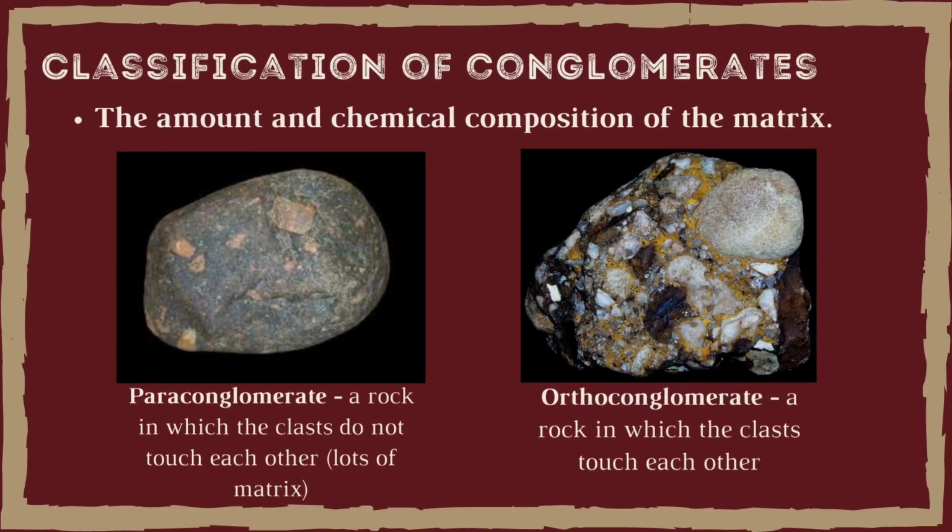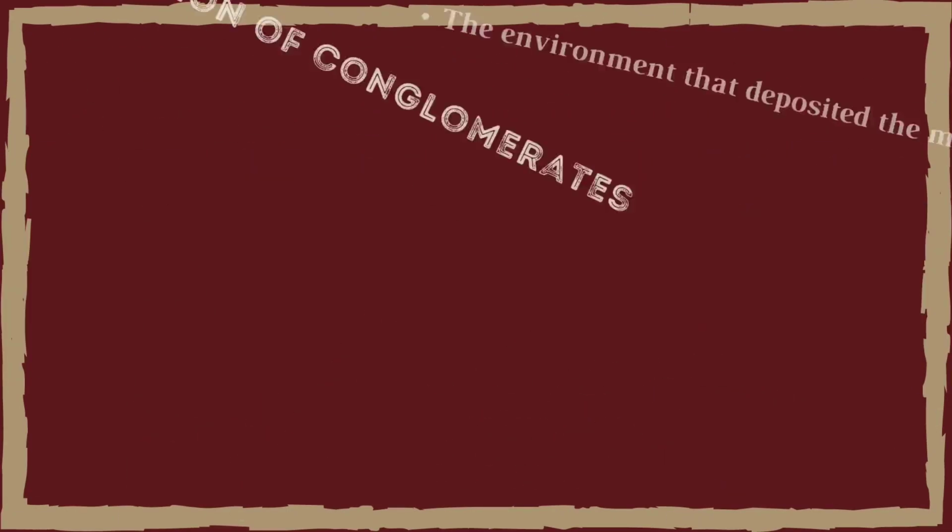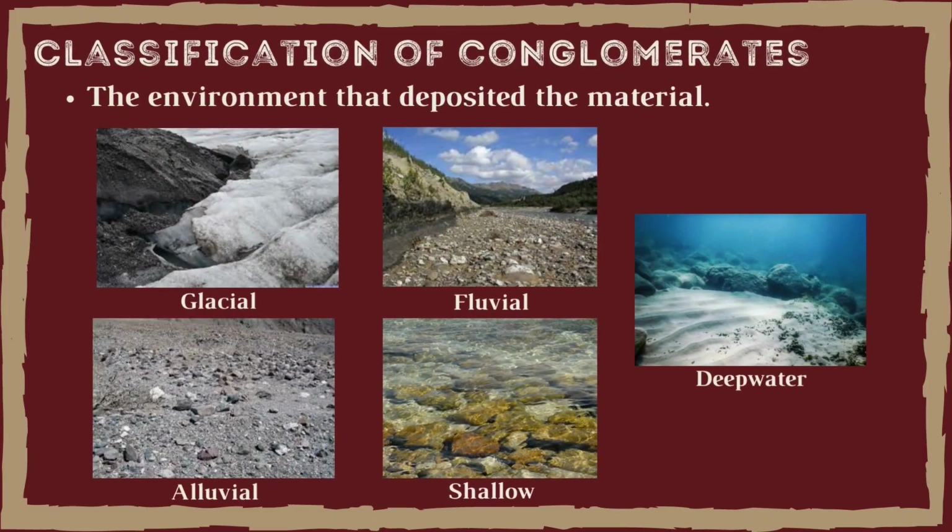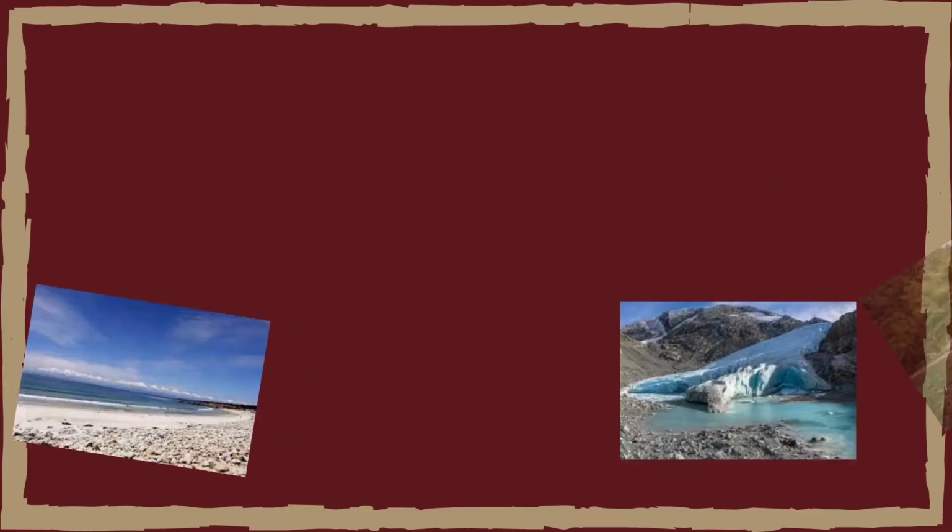The amount and chemical composition of the matrix: if the clasts do not touch each other, which means lots of matrix, the rock is paraconglomerate. On the other hand, rock in which the clasts touch each other is called orthoconglomerate. The environment that deposited the material: conglomerates may form from glacial, alluvial, fluvial, deep water marine, or shallow marine environments.